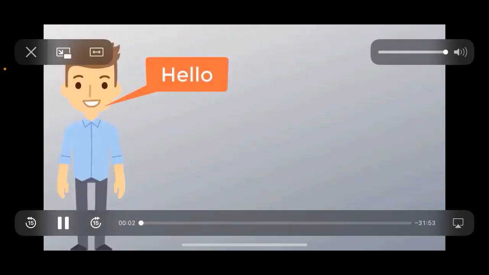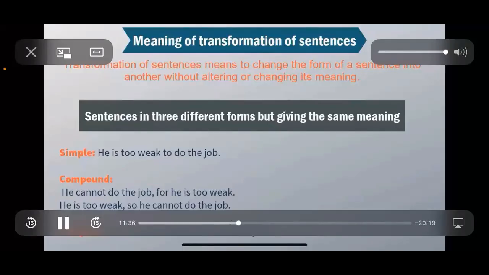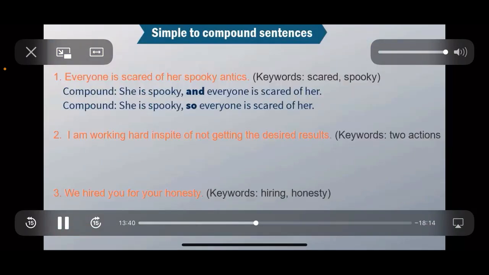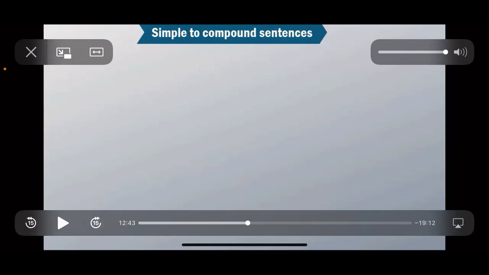Can you all see the screen? Yes, sir. Thank God. I was praying that it plays and it played. So from here I'll resume from here.